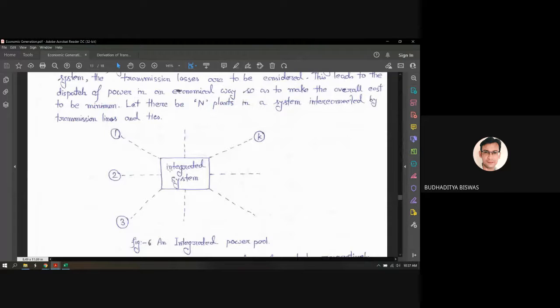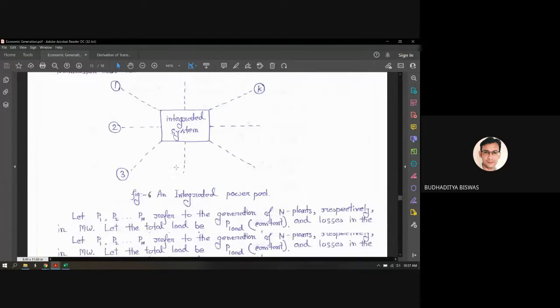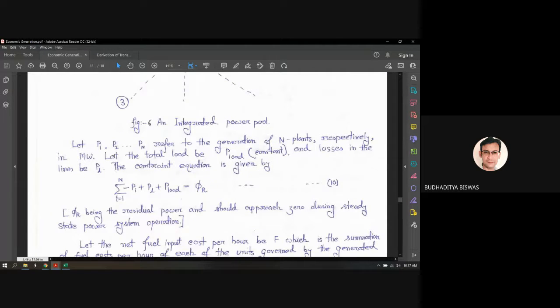So let there be n plants in the system integrated by the transmission lines and ties. So this is the system. Here n number of power plants are there, which are catering to this particular load center. Let P1, P2, Pn refer to the generation of the n plants, as previously told, respectively in megawatt. Let the total load be P load. So this is the total load, which is a constant.